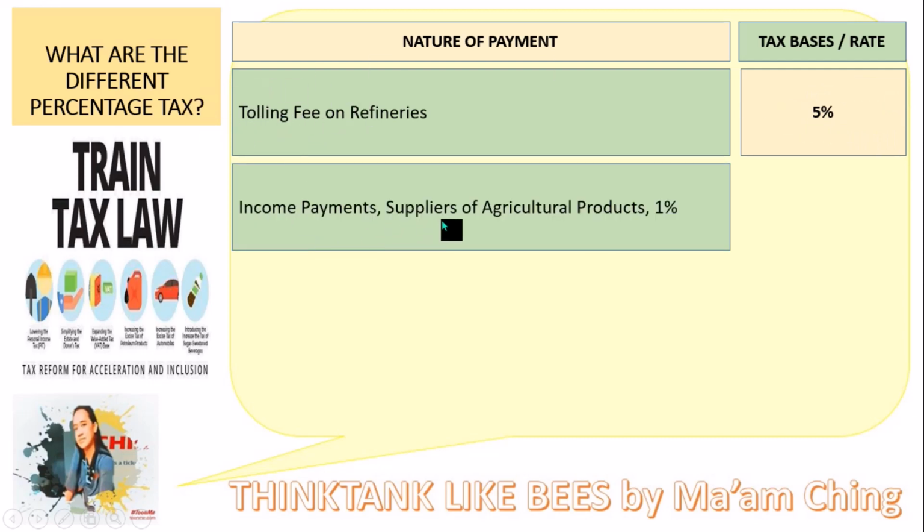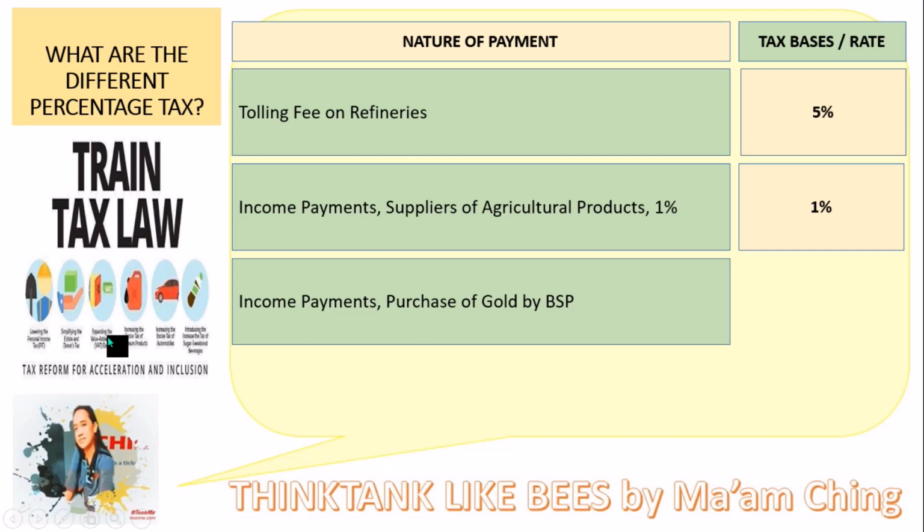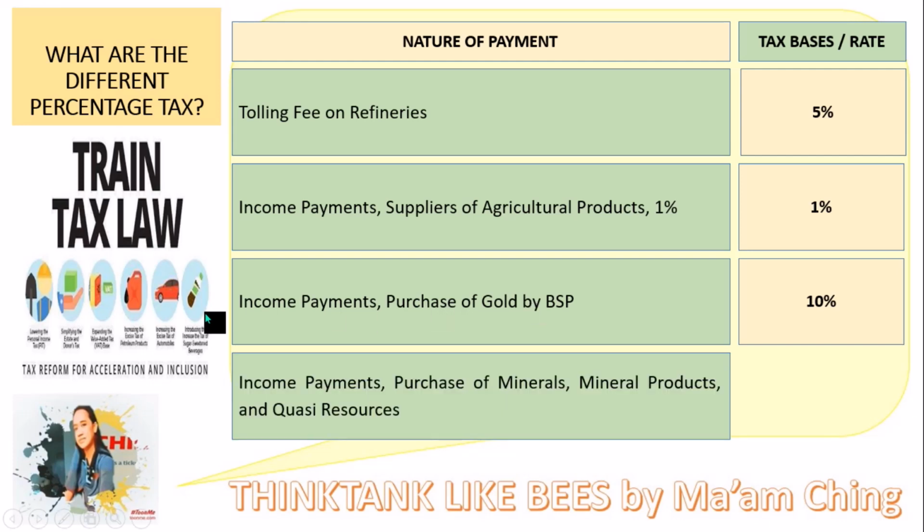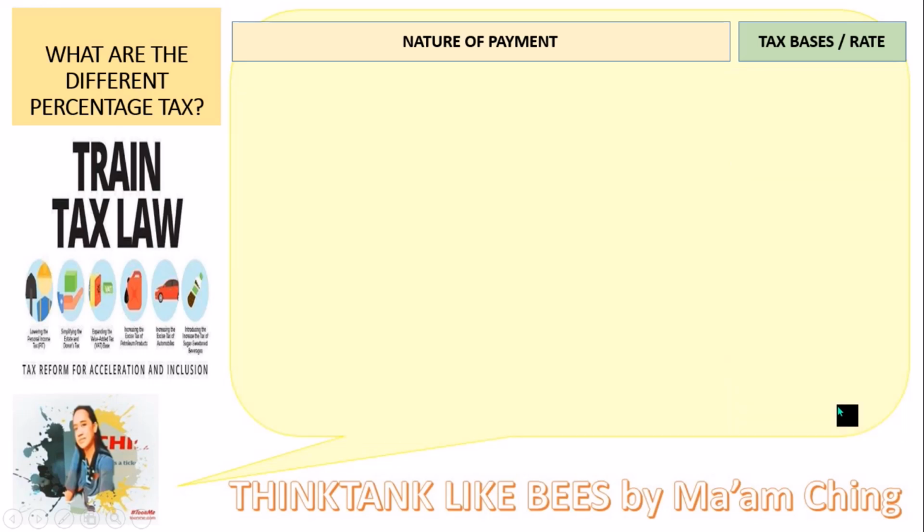Income payment, suppliers of agricultural products. They are going to pay only 1%. For the income payment, purchase of gold by Bangko Sentral ng Pilipinas, the purchase of gold has a 10% tax. Income payment, purchase of mineral products and quarry resources. They are paying 10% tax.